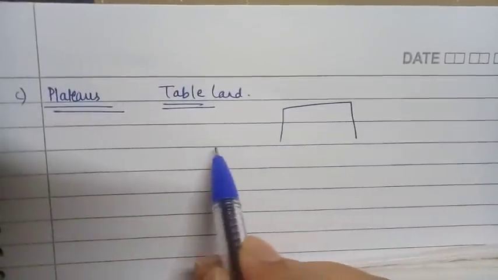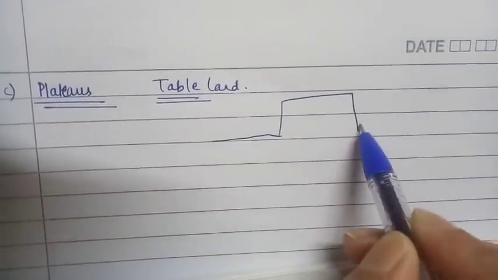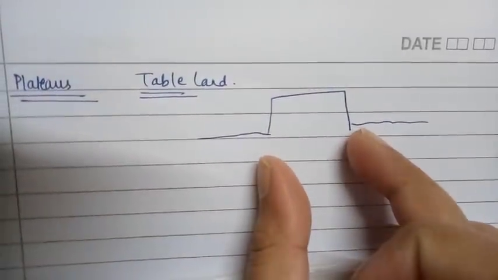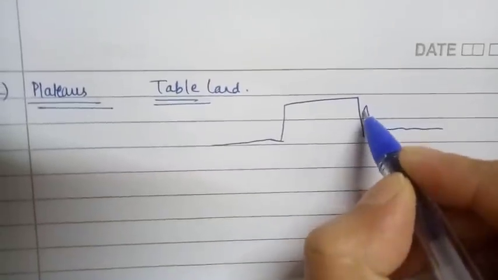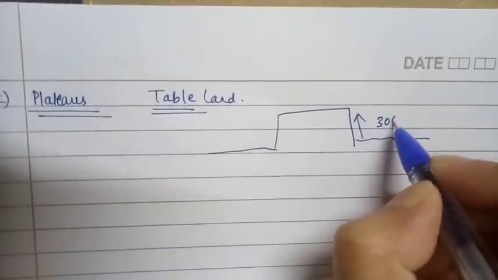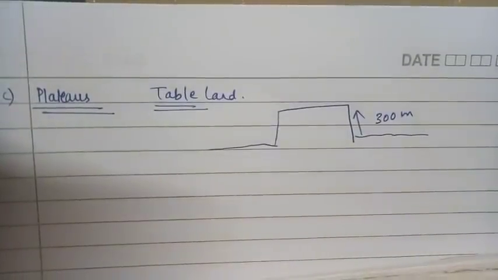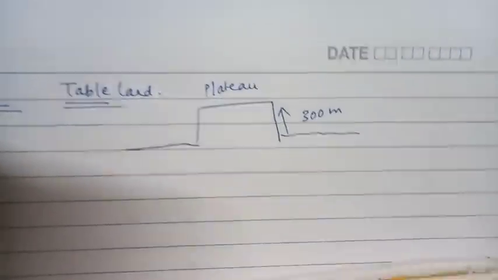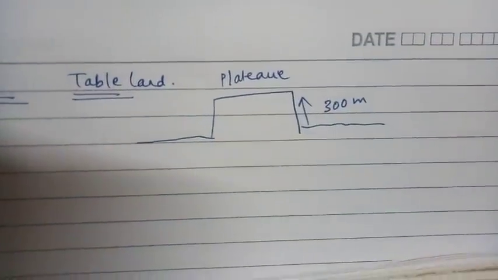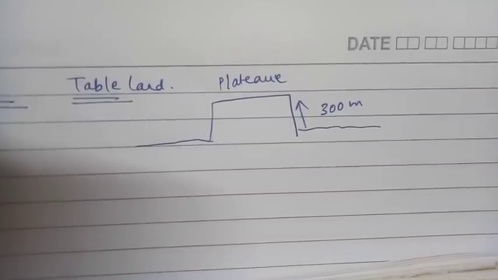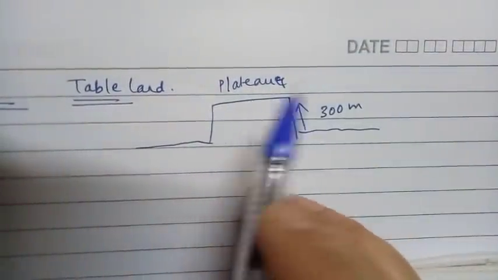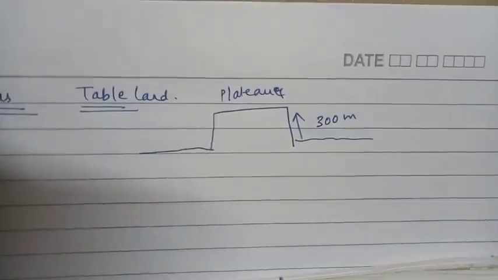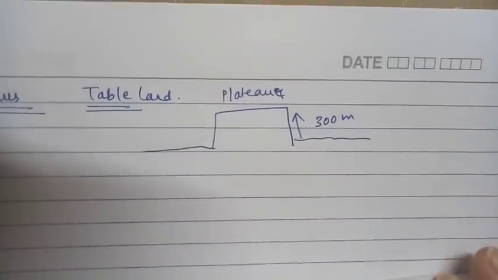But if there are plain areas surrounded, okay, and this particular portion is raised above the landmass, minimum 300 meters height, that becomes your what? Plateau. Clear? That becomes your what? Plateau. Tableland, why? Because it looks like a table. Understood? So what was the general meaning?